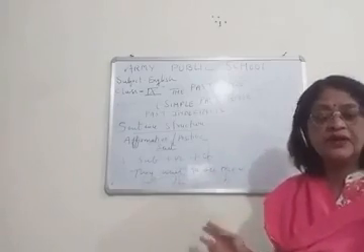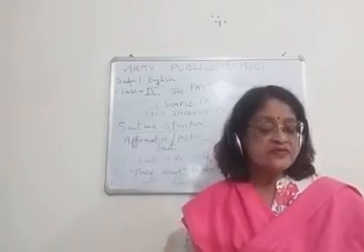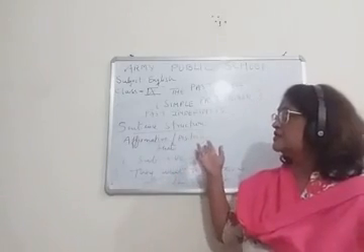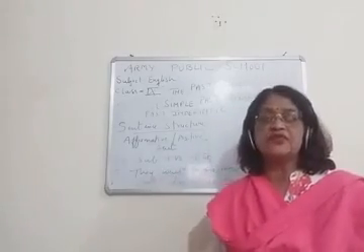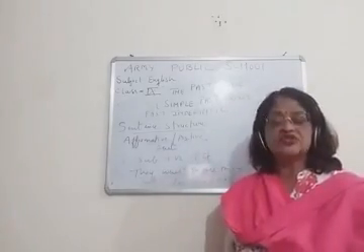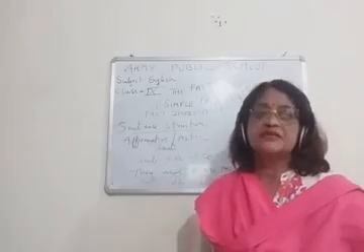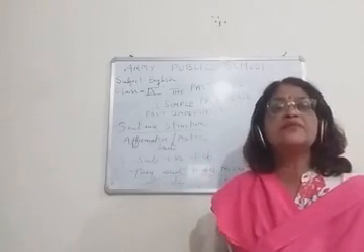Okay, so children, this is very important. In fact, children, you should remember all these sentence structures, otherwise you will get confused. So what is the sentence structure of the simple past tense positive or affirmative sentence? Subject plus second form of the verb, that is V2, plus object.